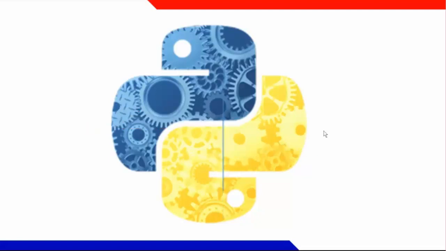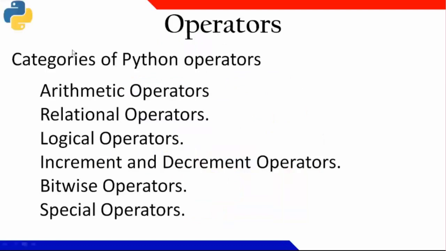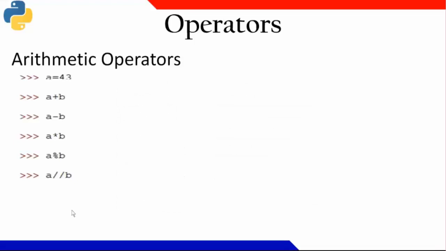Now we are going to discuss operators. You can see there I am having several operators, right? Arithmetic operator, relational operator, logical operator, increment, decrement, bitwise, and special operators. Let us discuss them one by one. So what are the arithmetic operators I am having? Plus, minus, star, slash, exponent, modulo division, and integer division. Here one more division is available, that is integer division. In other programming languages, I don't think integer division is available. We'll see them one after another.